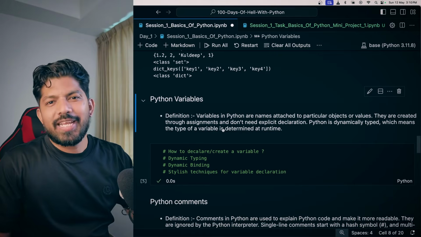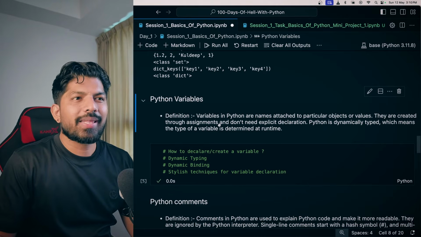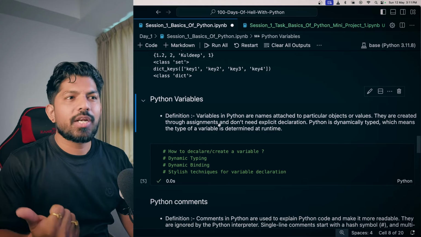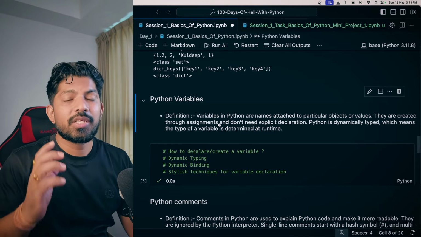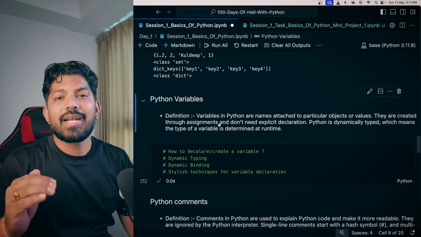Now we move to the next part, which is Python variables. The definition is: variables in Python are names attached to a particular object or value. They are created through assignments and don't need explicit declaration. Python is dynamically typed, which means the type of a variable is determined at runtime.